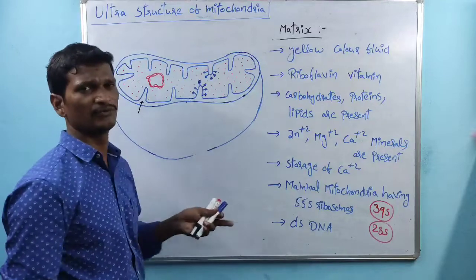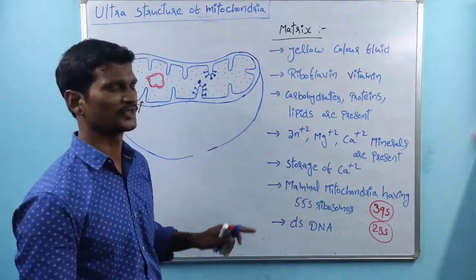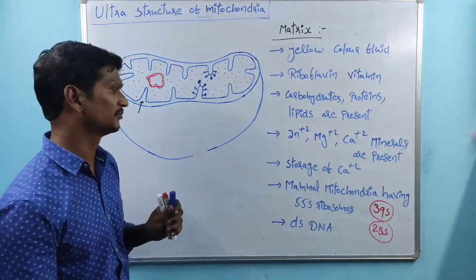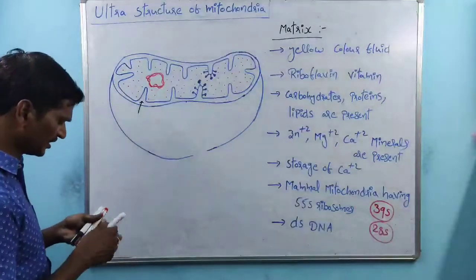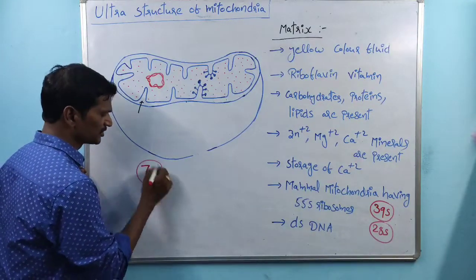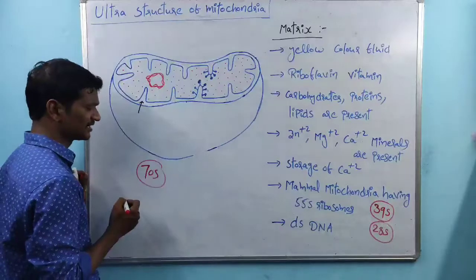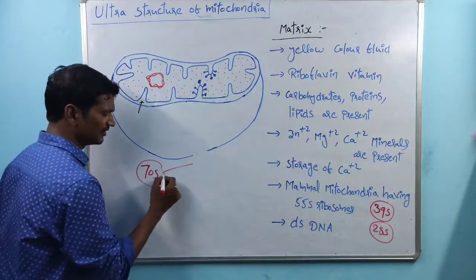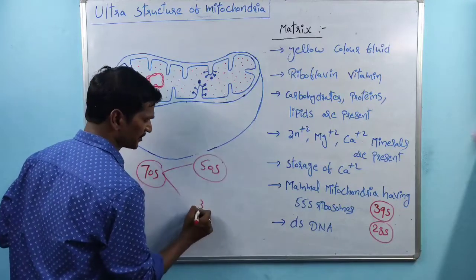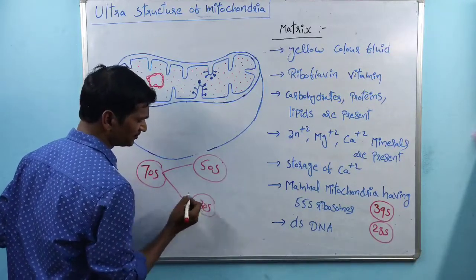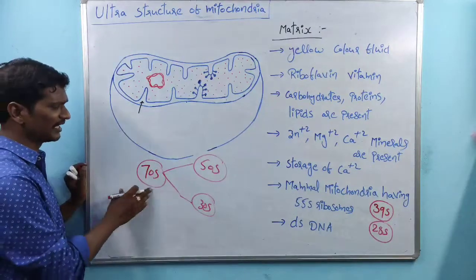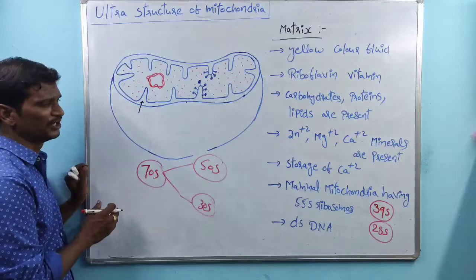And the mitochondria, especially the matrix, is involved in the storage of calcium, right? And we discussed that within the eukaryotic cell there are 70S ribosomes. There is a 50S subunit and a 30S subunit, right? This is about eukaryotic cells, and mitochondria contain 70S ribosomes.